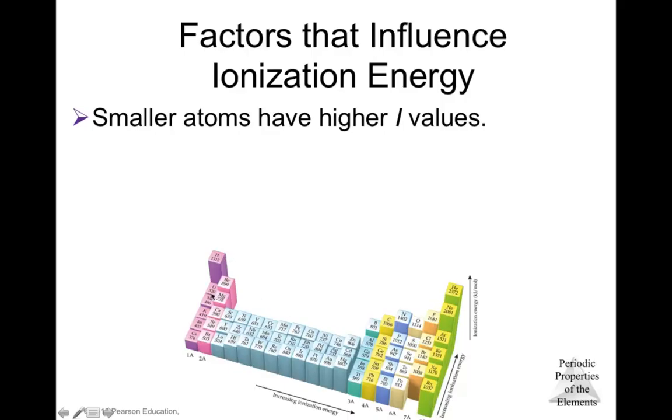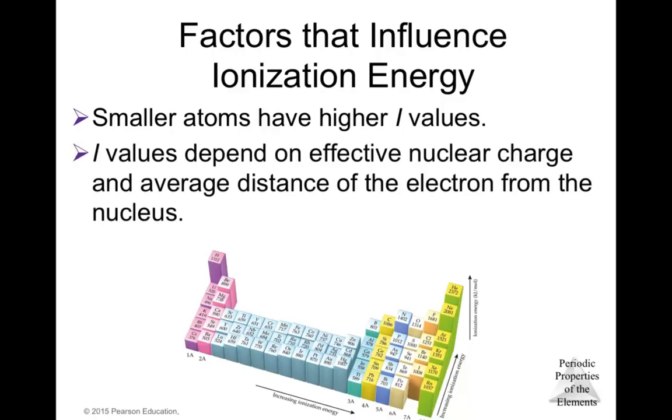While going down a group from top to bottom, it is decreasing, because here this one has a larger radius and they are bigger. So those electrons in the outermost shell, the valence electrons, are far away from the nucleus, and it's really easy to remove those electrons compared to the ones in the top. Okay, so this one has a lower ionization energy than the ones in the top of those groups.